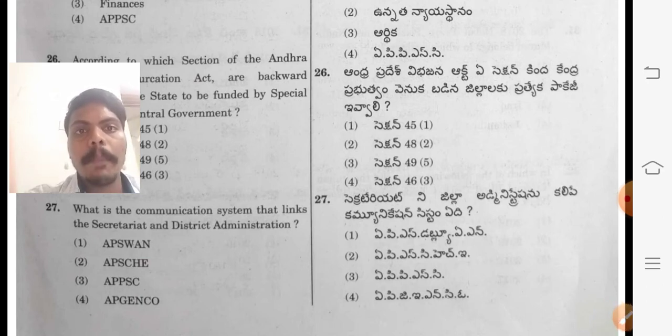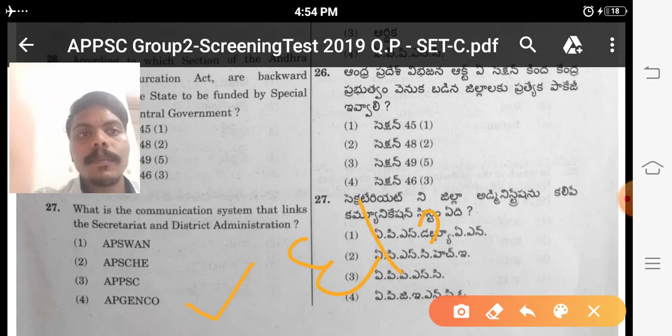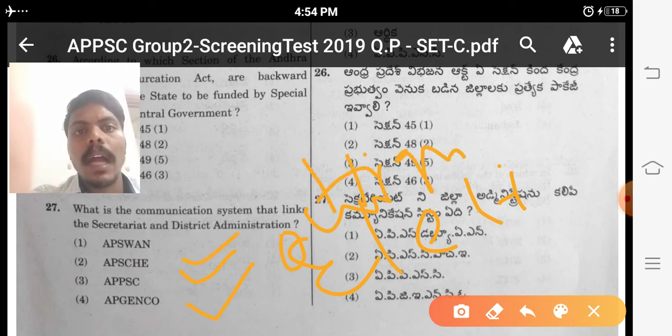That is AP SWAN, APSCHE, APPSC, AP Genco. Here AP Genco is related to electricity, APPSC is related to our exams, APSCHE is related to higher education. Here only the remaining one is administration, that is AP SWAN.